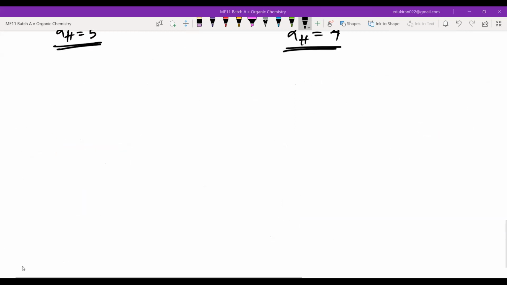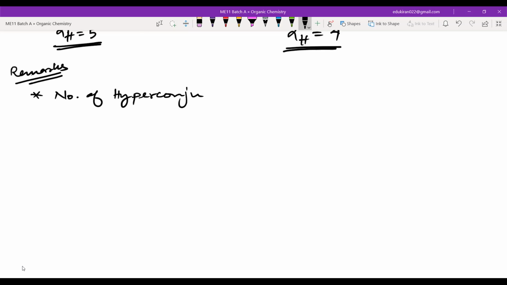So just write a point. Number of hyperconjugating structures is directly proportional to the number of alpha hydrogens.